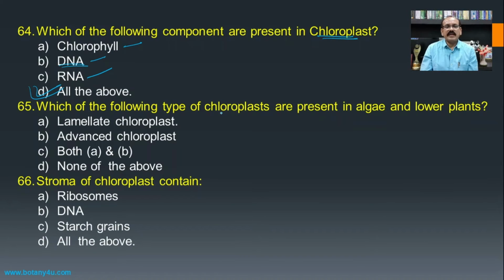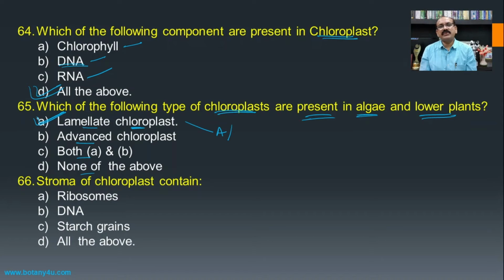Then, which of the following types of chloroplast are present in algae and lower plants? If you see the lamellate type of chloroplast, advanced chloroplast, both A and B, and none of the above. If you see algae and other lower organisms like the bryophytes, the chloroplast present is the lamellate type of chloroplast, and hence it becomes the answer.